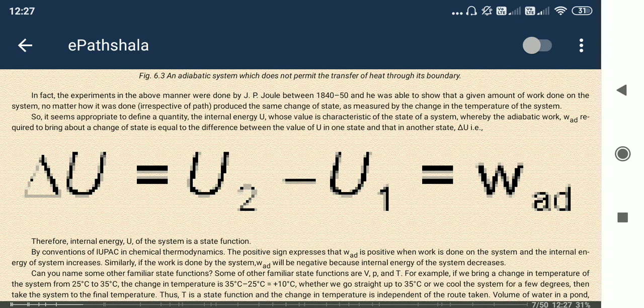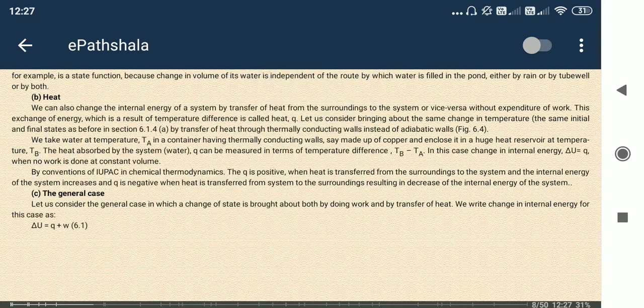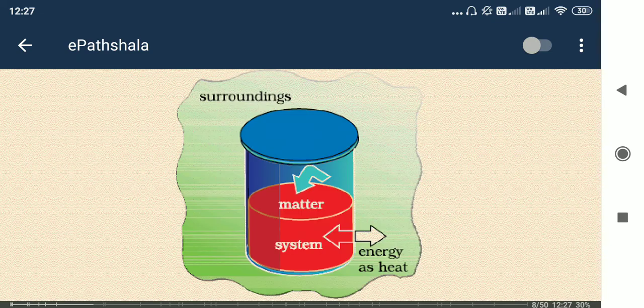You got it? So the general case: change in internal energy will be the work done on the system plus the heat energy supplied to the system. So delta U is equal to Q plus W, where Q is the heat energy supplied to the system and W is the work done.